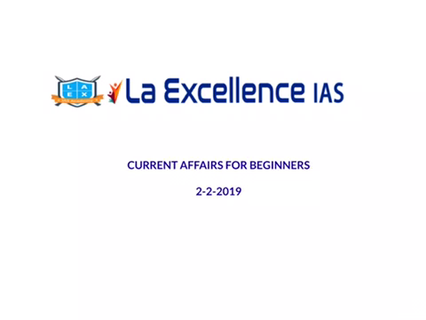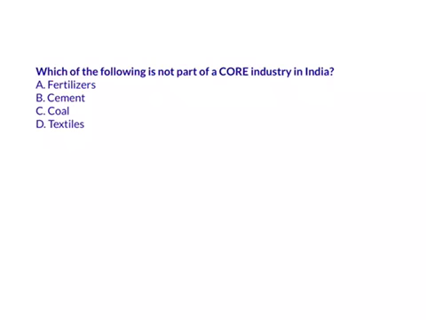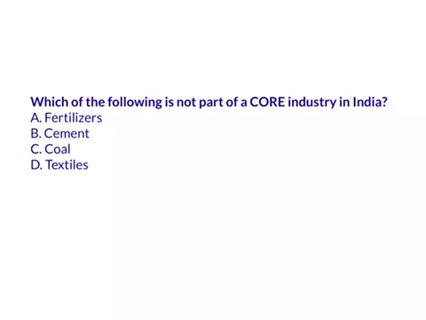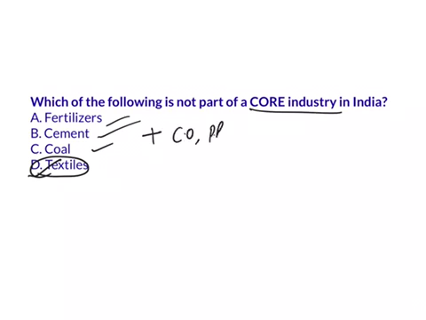Hello everyone, welcome to Current Affairs for Beginners. First, let us see answers for the yesterday's questions. Which of the following is not part of a core industry in India? Fertilizers, cement, coal, textiles. The answer here is D. Textiles is not part of a core industry in India. The other 5 core industries are crude oil, petroleum refinery products, natural gas, steel and electricity. These 8 are considered as core industries in India.